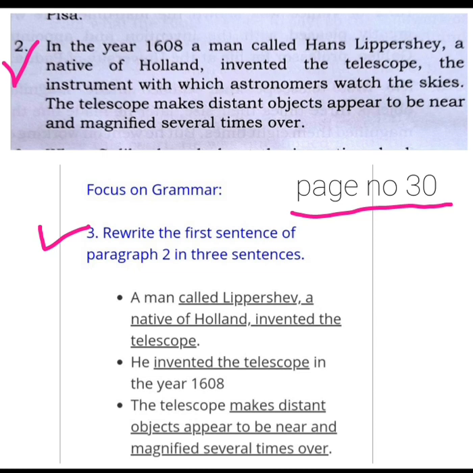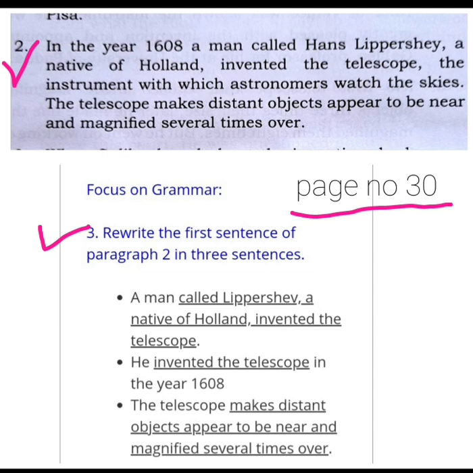The telescope makes distant objects appear to be near and magnified several times over. This paragraph, you have to rewrite into 3 sentences.